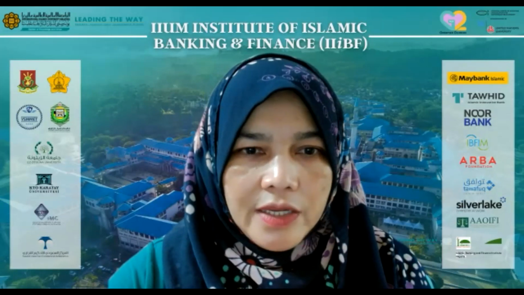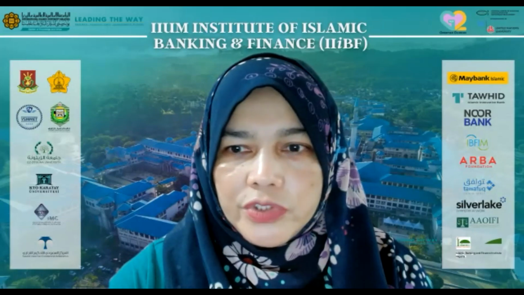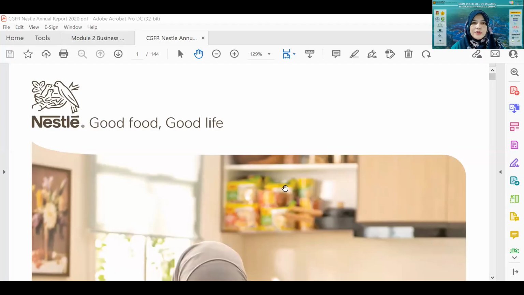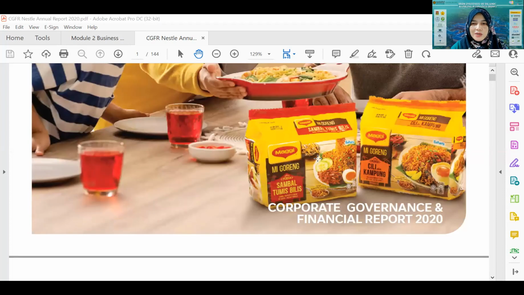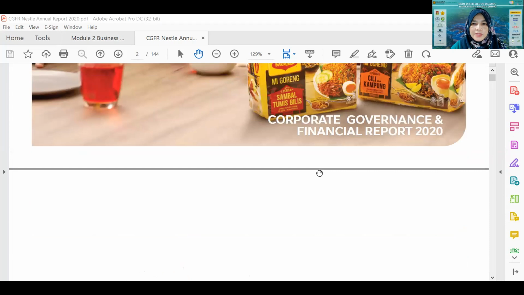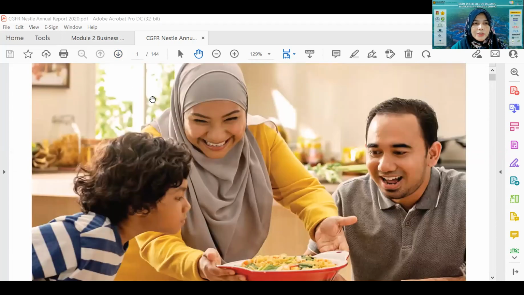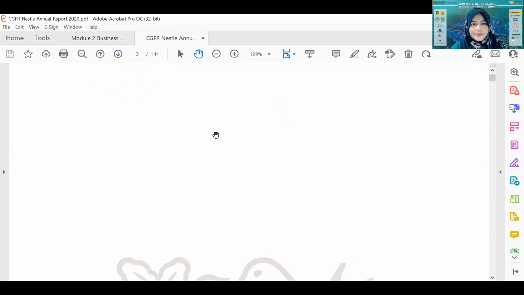Okay, this is the annual report that I showed you at the beginning of the program. Do you remember? Can you see Nestle? Nestle, good food, good life, right? So this is the annual report. I just want to refresh what we shared on the first day of the class. This is the corporate governance and financial report. Here you will see the report of the company, and then I will show you which one is the cash flow statement.